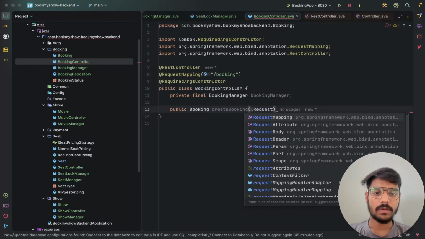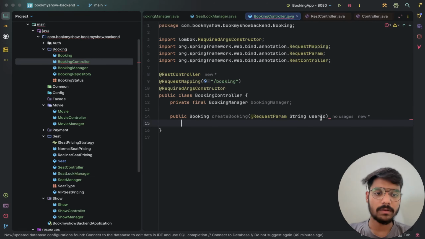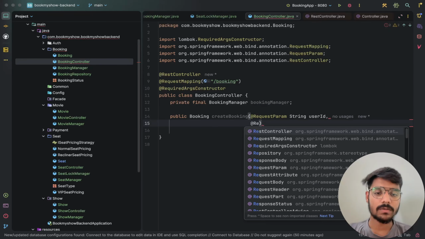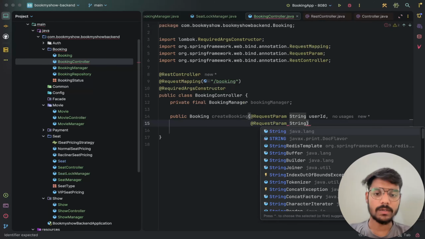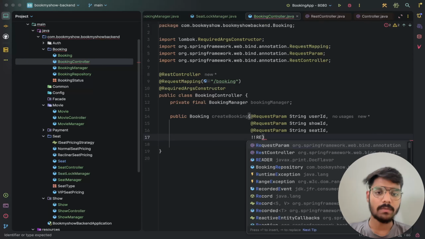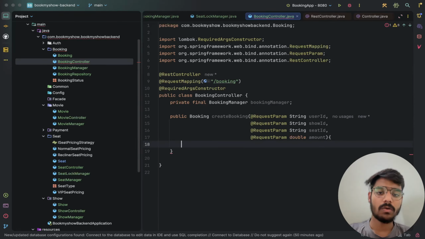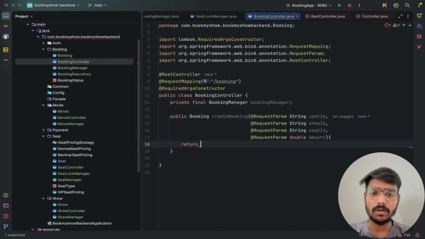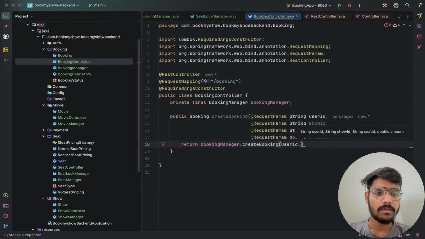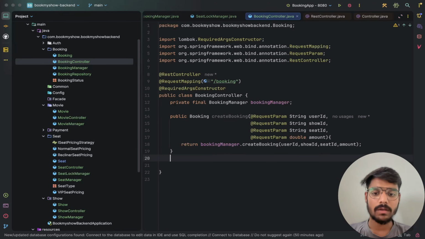So we will have RequestParam String userId, also a RequestParam String showId, then a RequestParam String seatId, and at last a RequestParam for the amount. Now for createBooking, we will use the createBooking method of the BookingManager, and pass the userId, then the show, then the seat, then the amount. Now this will create a booking.